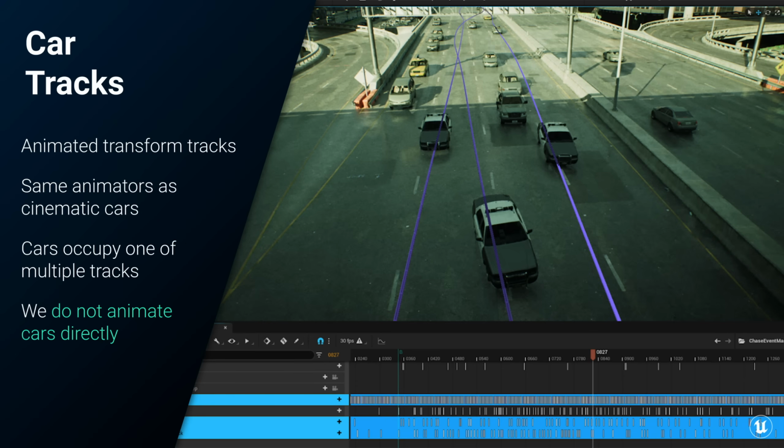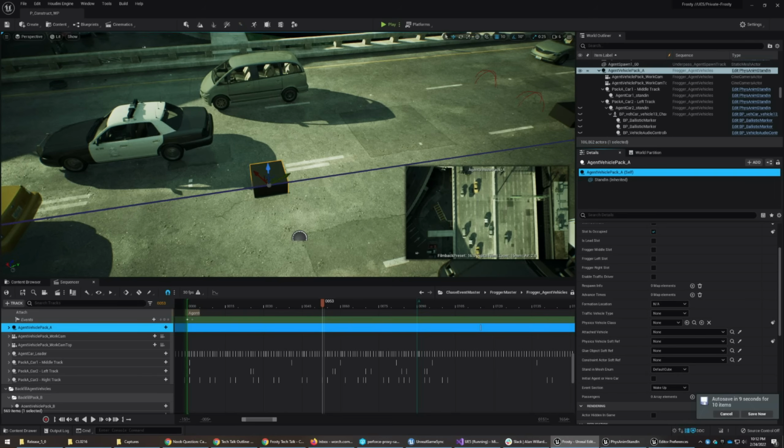Each one can be used by a car in pursuit. But the cars you see here are a bit of an illusion, because we did not actually animate our chase cars in Sequencer. What we did animate was a lightweight stand-in blueprint object, shown here as a cube. The stand-in has a constraint that a car can attach to. This is the object that we keyframed. You might think of it as a ghost car that drags along the actual car that you see at runtime.